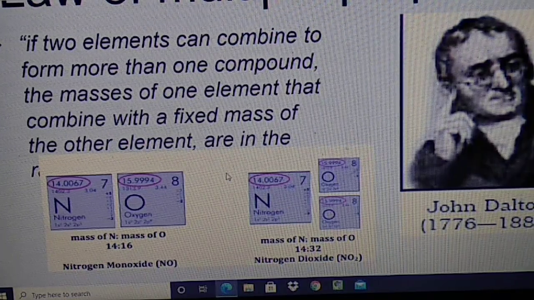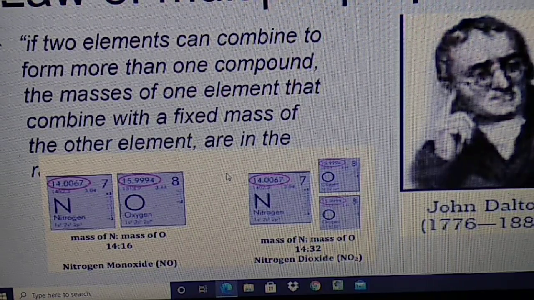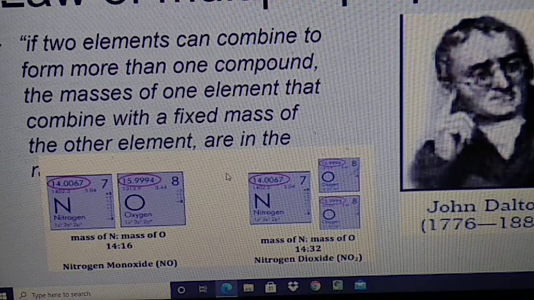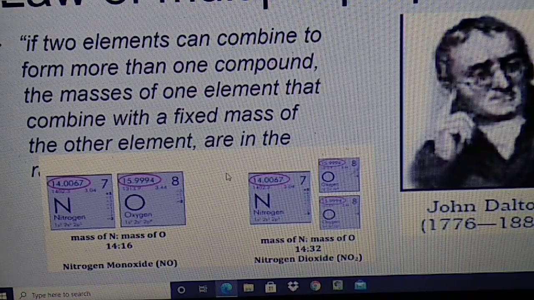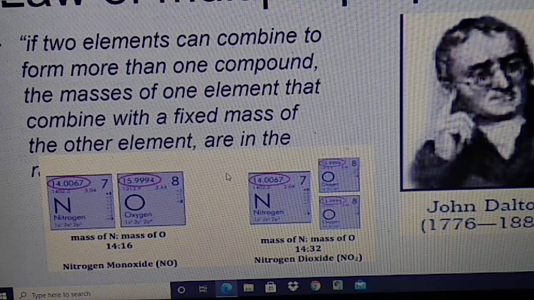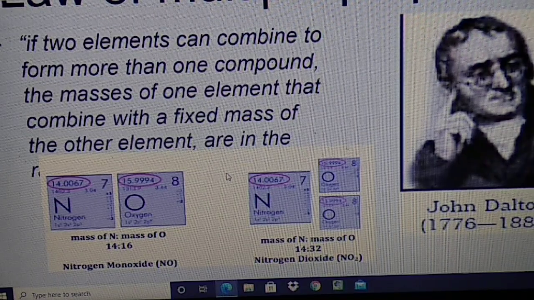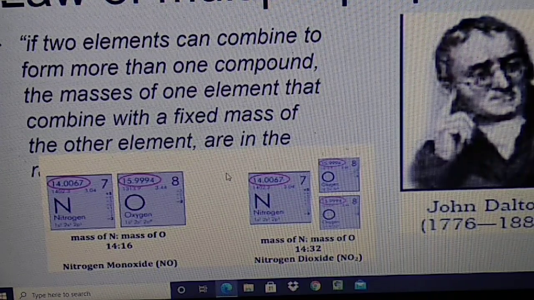My dear students, if nitrogen and oxygen form two compounds, NO and NO2, nitrogen monoxide and nitrogen dioxide, then the masses of one element, here oxygen, combine with a fixed mass of the other element, which is nitrogen.